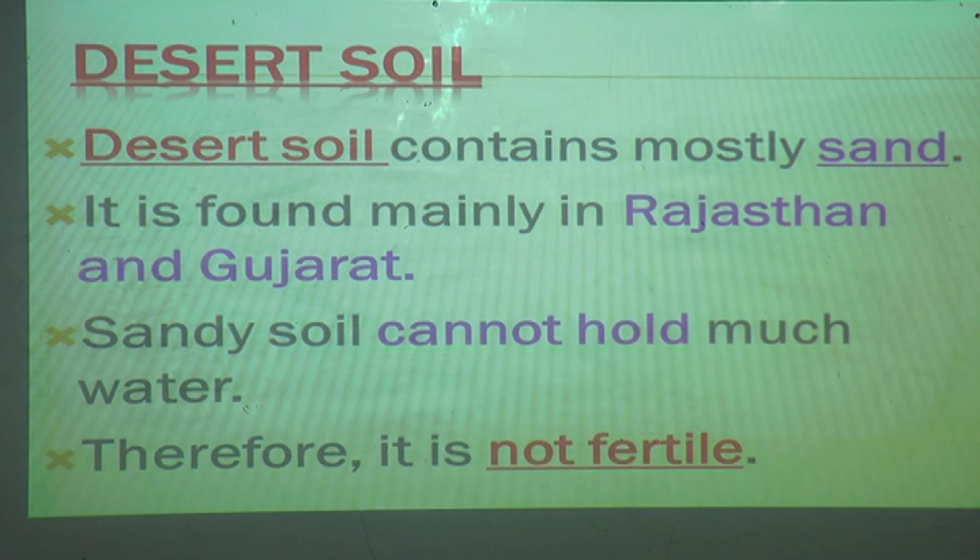Therefore, because of the sandy soil, the land is not fertile. The soil is not fertile, so crops cannot be cultivated. To get nice crops, what do we need? That land should be very fertile, and water is very necessary.